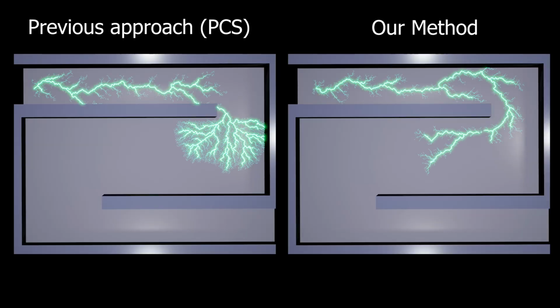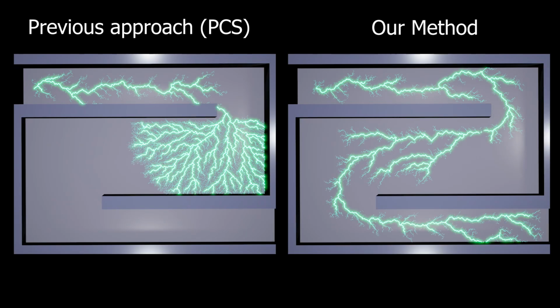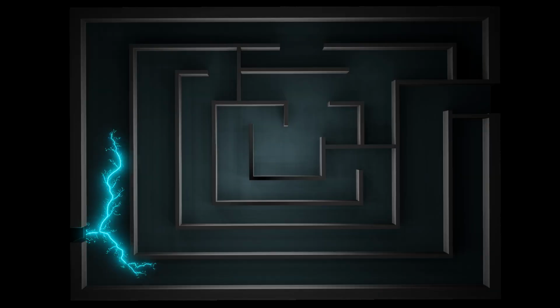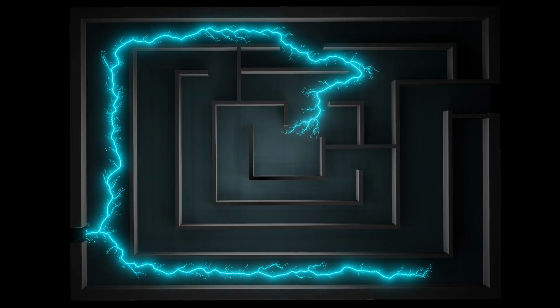Lightnings are guided by a potential gradient. Our approach finds the global minimum faster than previous methods. This also works in more complicated scenes.